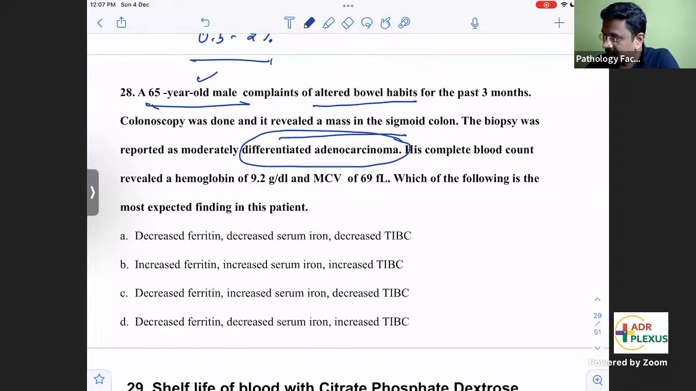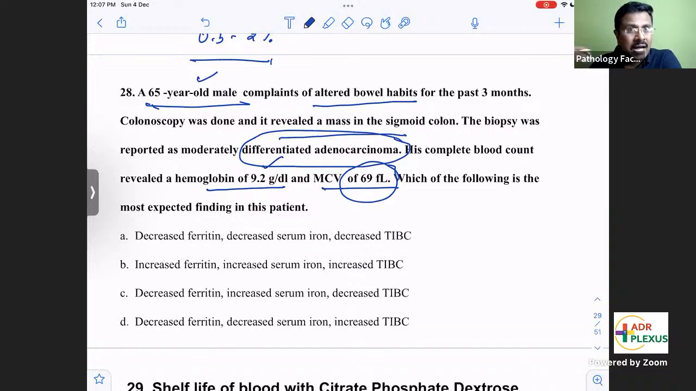You can see here hemoglobin is low at 9.2, and MCV is 69 femtoliters, so the cells are microcytic. This is a straightforward case of iron deficiency anemia because the patient is losing blood. There will be melena and bleeding per rectum. So every day he will be losing blood, and with constant blood loss, there is iron deficiency anemia.